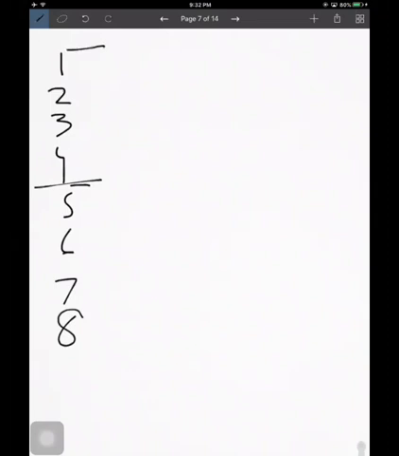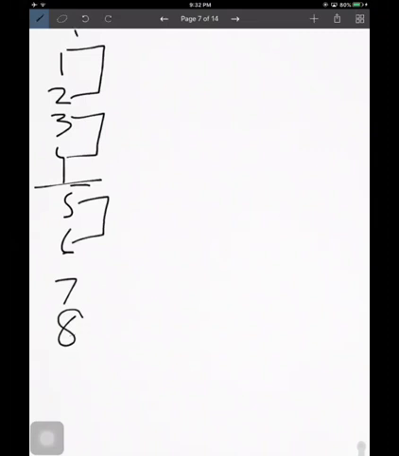8 teams are playing directly. You only have to calculate the number of matches and the number of rounds. How many rounds will there be? So let's draw this picture. This is team number 1, 2, 3, 4, 5, 6, 7, 8. Divide into 2 halves. There will be no bye, so they are playing directly here. 1 and 2, 3 and 4, 5 and 6, 7 and 8 play. This is the first round.